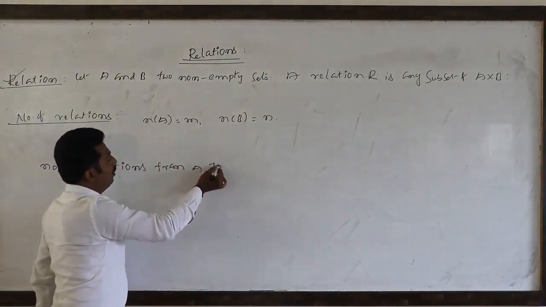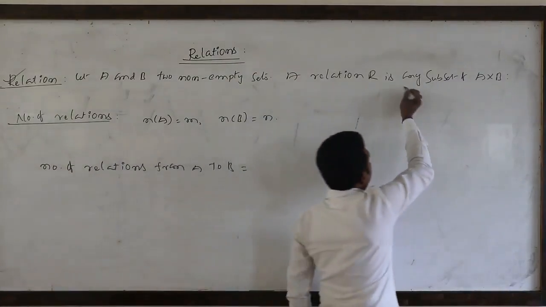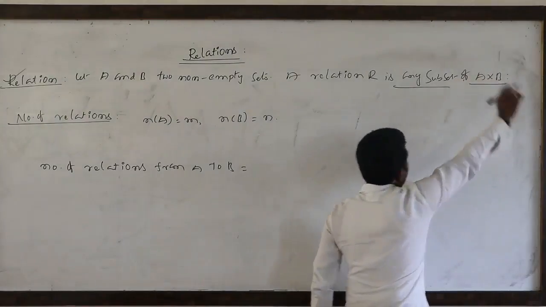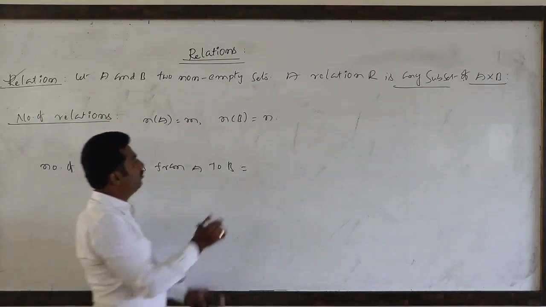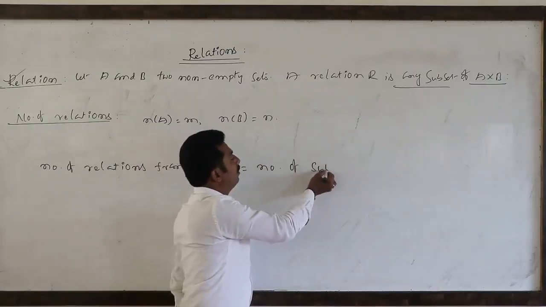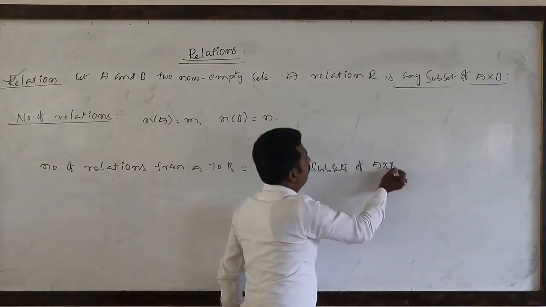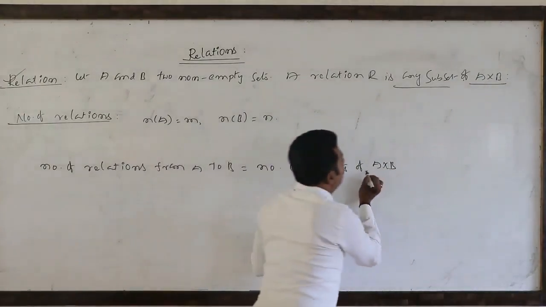What is the relation definition? Any subset of A cross B. So the number of relations is nothing but the number of subsets of A cross B. So in A cross B, how many elements are there?